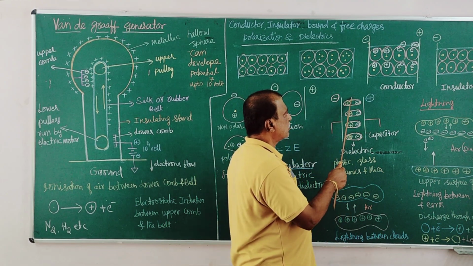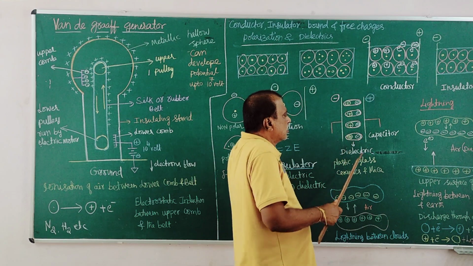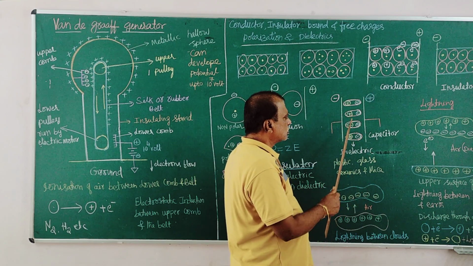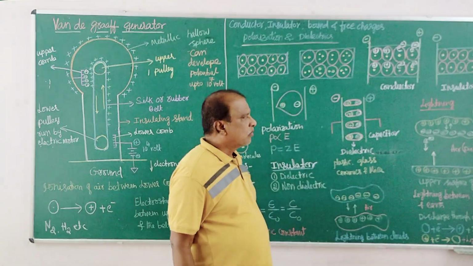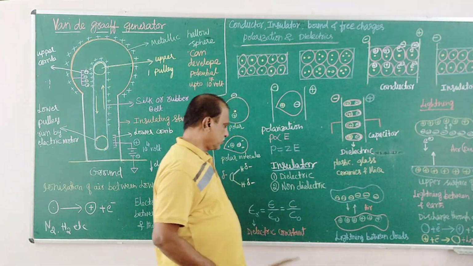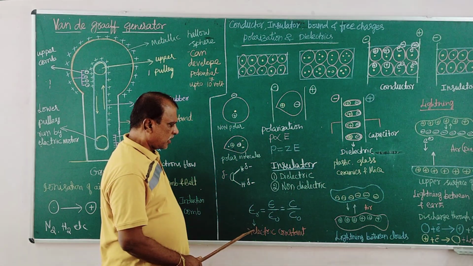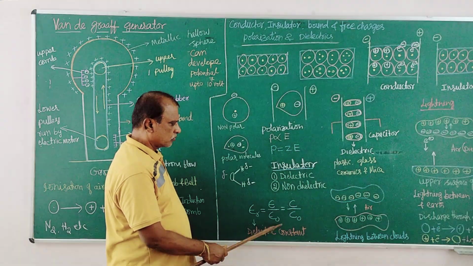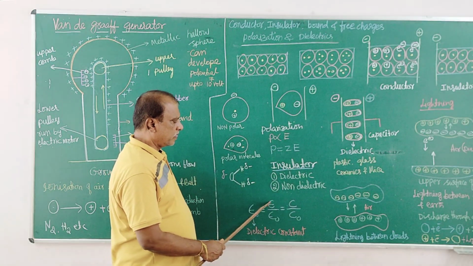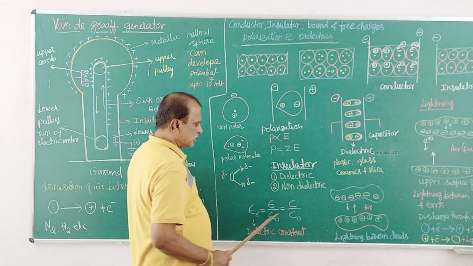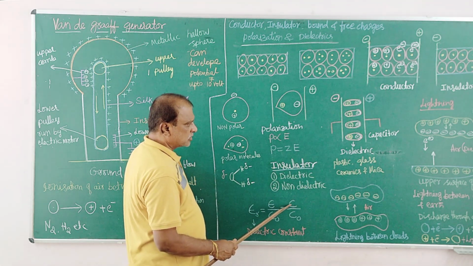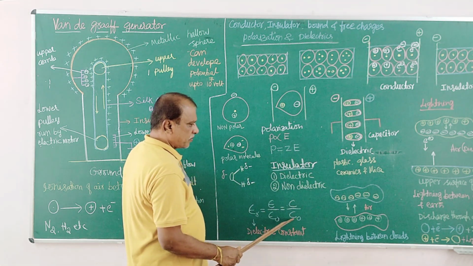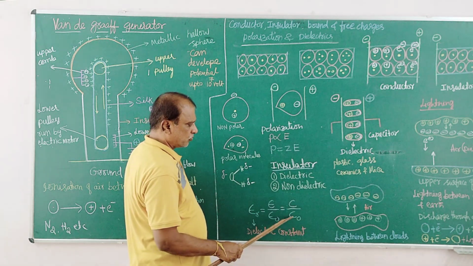It is because of this dielectric material. So if the material has more dielectric, what is meant by more dielectric? It is called the dielectric constant, or permittivity. It is the capacitance with this material relative to the capacitance in vacuum.